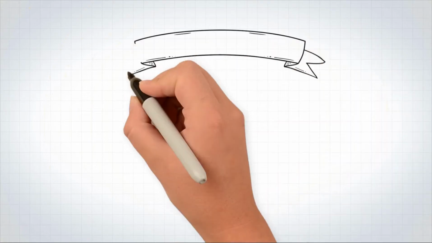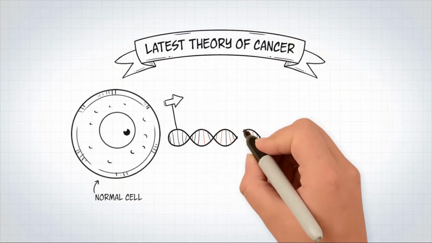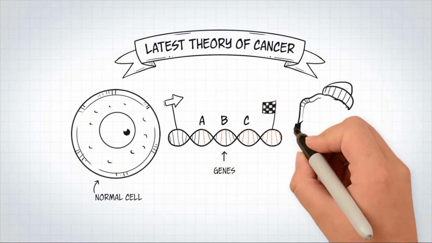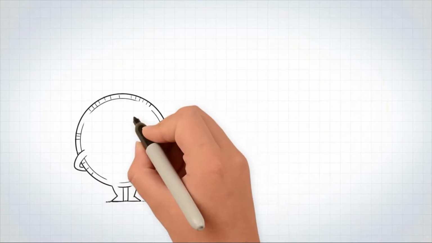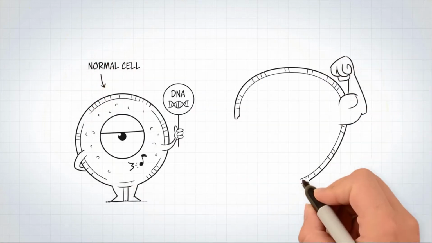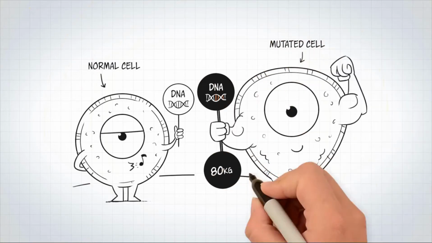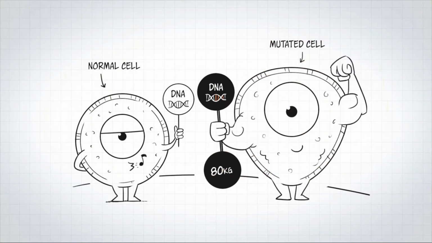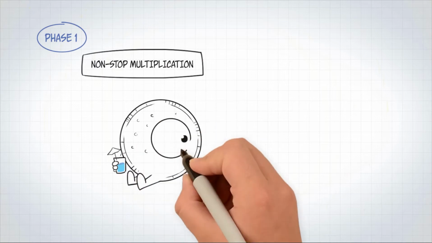The latest theory of cancer is that a normal cell becomes cancerous when it undergoes several phases of genetic mutations in one or more genes that regulate vital processes. In other words, a mutation is a change in cell DNA that may or may not be beneficial to our body. In this video, we will look at the 10 phases that lead to cells becoming super powerful, the so-called cancer cells.